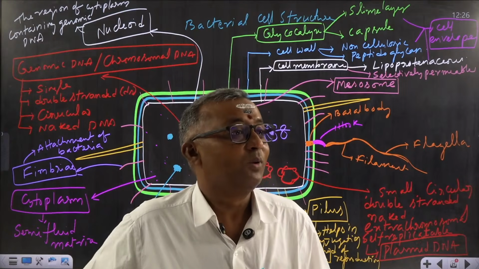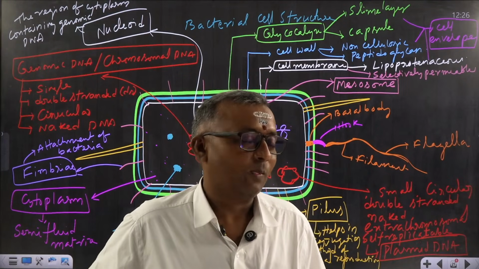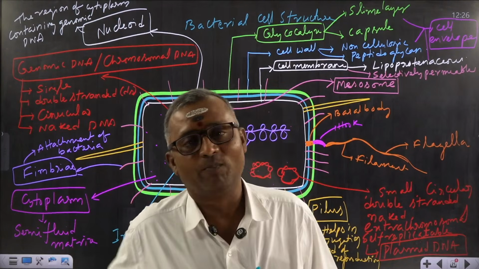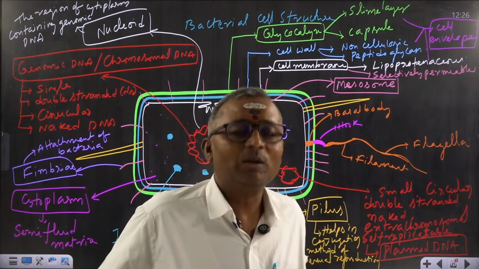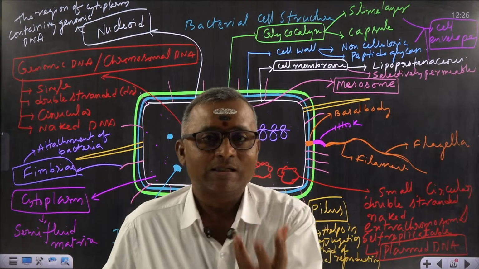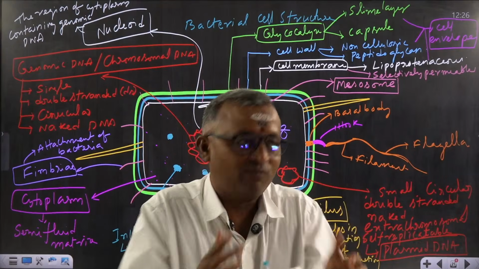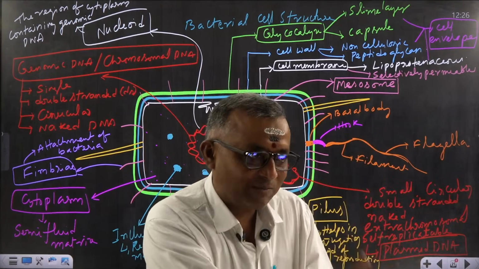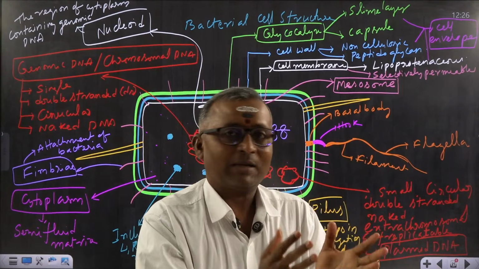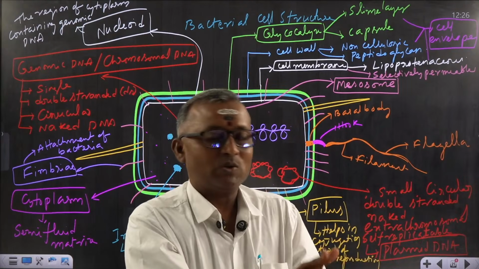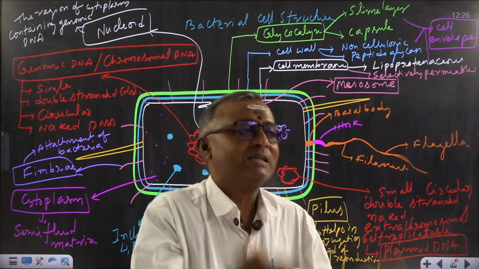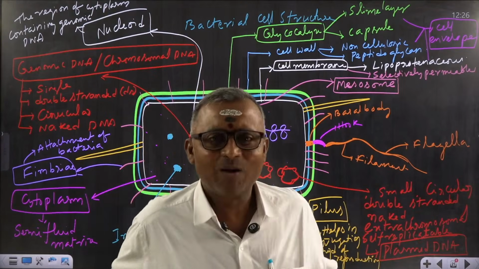Now listen to me here. Karthik is asking me whether inclusion bodies are organelles. No. Bacteria or prokaryotes have only one organelle, that is the 70S ribosome. Inclusion body is a reserved food, or reserved substance. Reserved means stored. Sometimes phosphate may be stored, sometimes glycogen may be stored, or it may be stored in the form of polybeta hydroxybutyrate. That stored substance itself is called inclusion body. Is it an organelle? No.